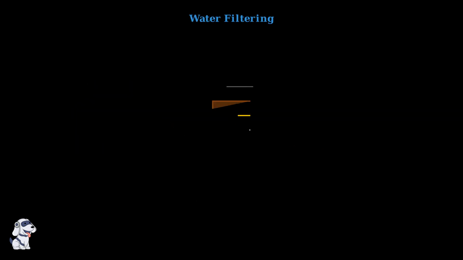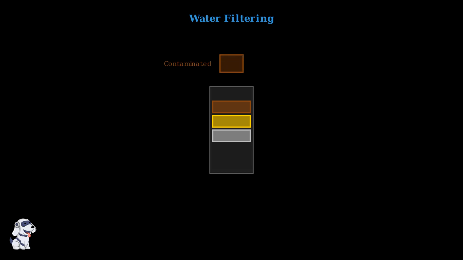Water filtering is another effective method for removing Giardia cysts. Use a filter with pores smaller than 1 micron, ideally 0.1 microns or smaller, as Giardia cysts are typically 8 to 12 microns in size. The filter physically blocks the cysts from passing through. Water flows through multiple filtration layers, removing parasites, bacteria, and other contaminants to produce safe drinking water.